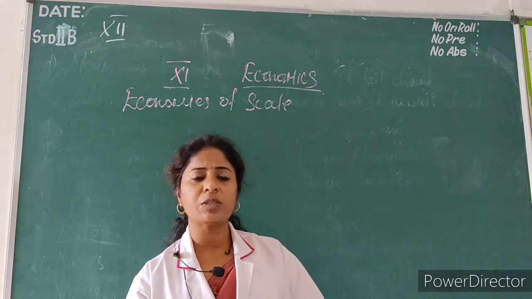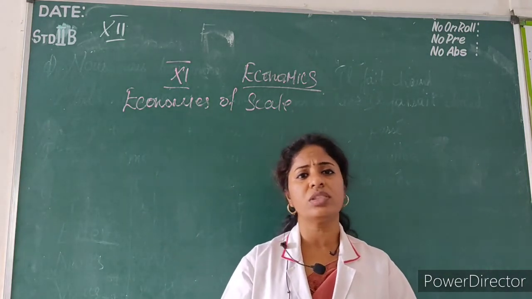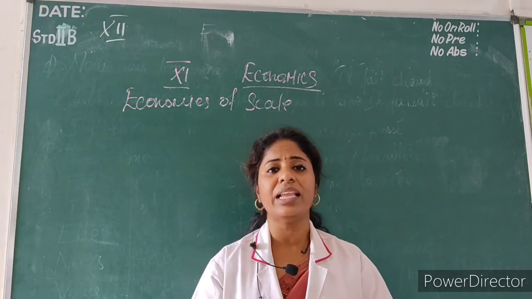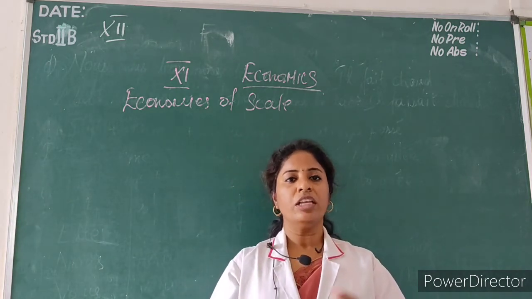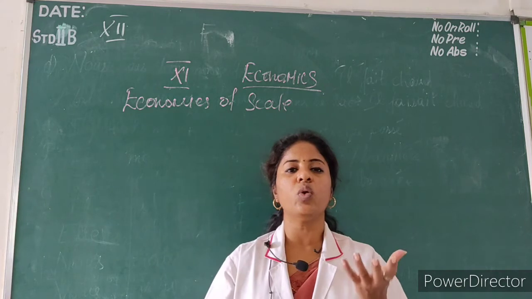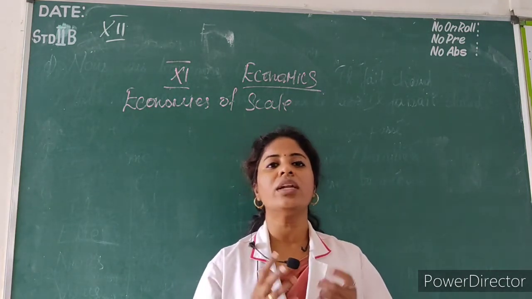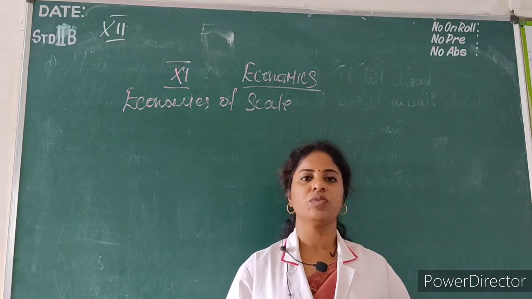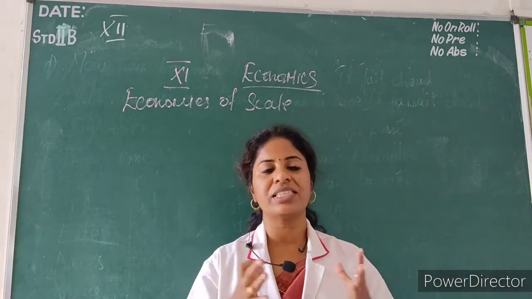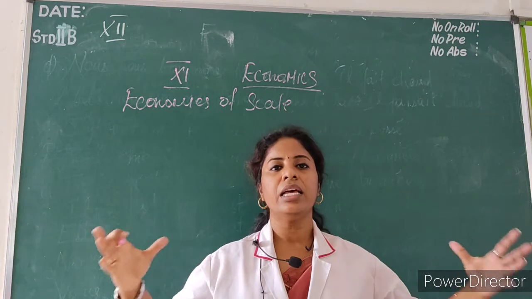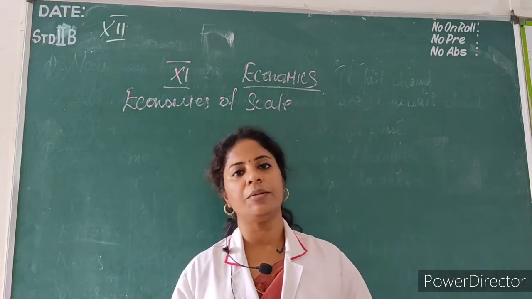Here they have explained what are the uses, the benefit we receive while doing large scale production. Scale means large scale or small scale.